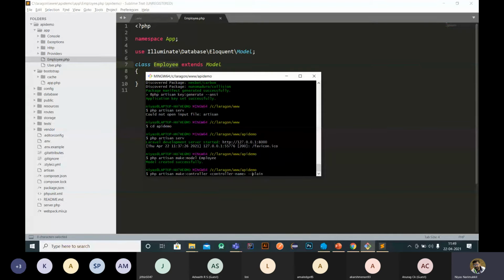Plain means there is no default method; you can avoid this. I'm using the controller name as EmployeeController. So php artisan make:controller EmployeeController.